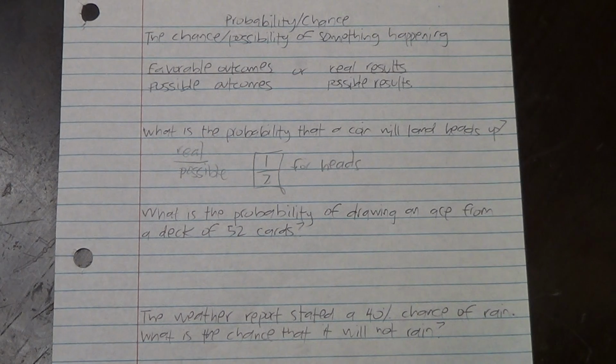Okay? Now the next question might be a little bit more difficult for you if you're not familiar with what it's asking. The question says, what is the probability of drawing an ace from a deck of 52 cards? Now, if you're familiar with cards, great, and if you're not, it's not a big deal either. If we were in actual class, I would be showing you pictures of a deck of 52 cards.